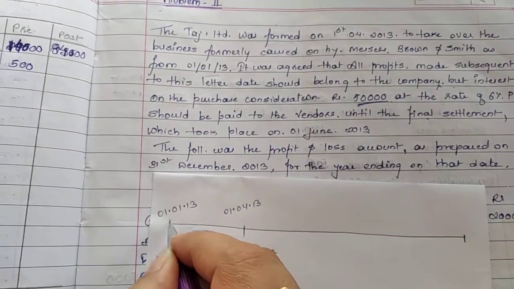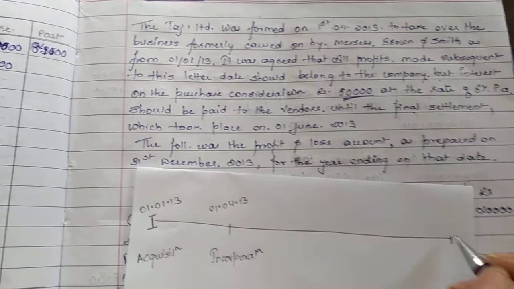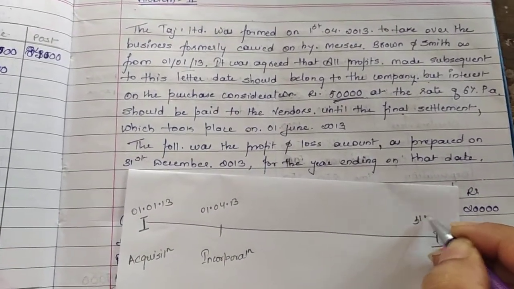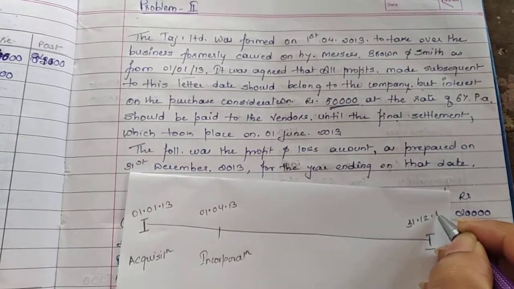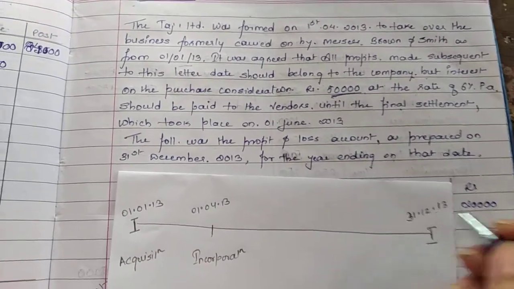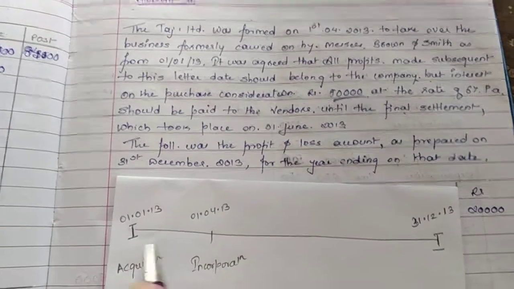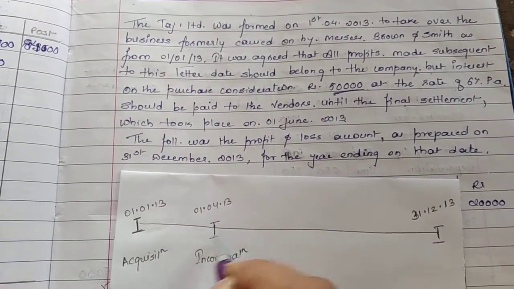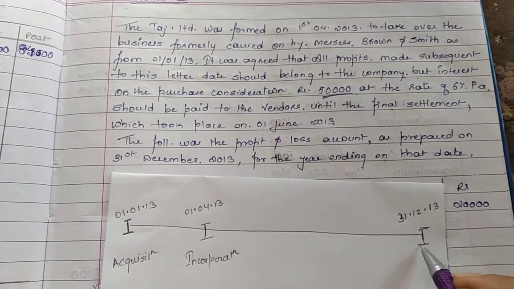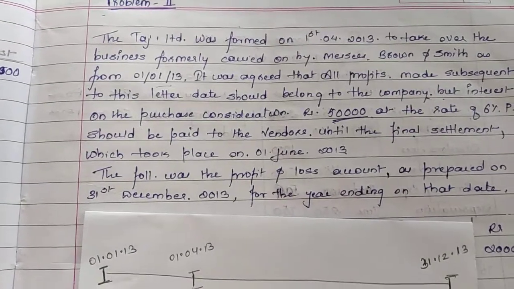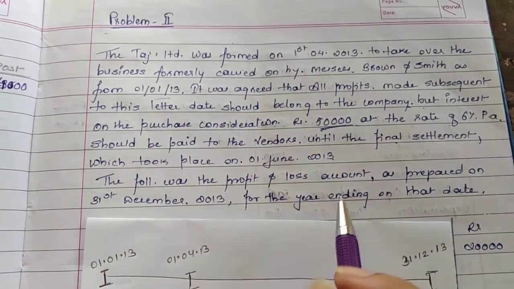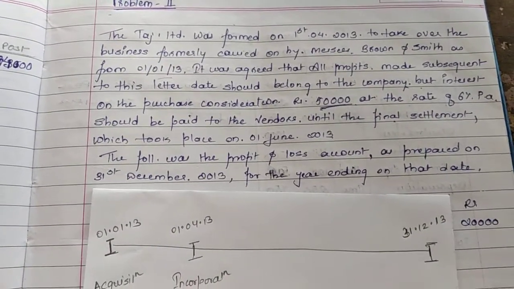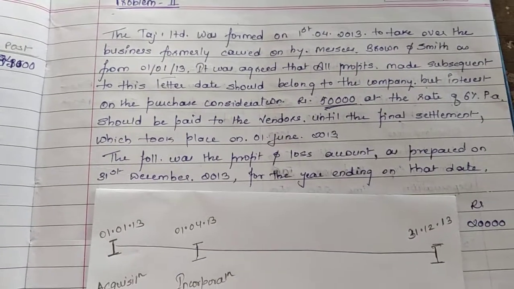If the year is starting on 1st of January, that means it will get over on 31st of December 2013. Okay, this is the entire financial year. On this date the business is being acquired, here the business is being incorporated, and here the financial year is getting over. Now what additional information is given here is that there is some settlement between the vendor and the purchaser with respect to the interest that is to be paid to the vendor.